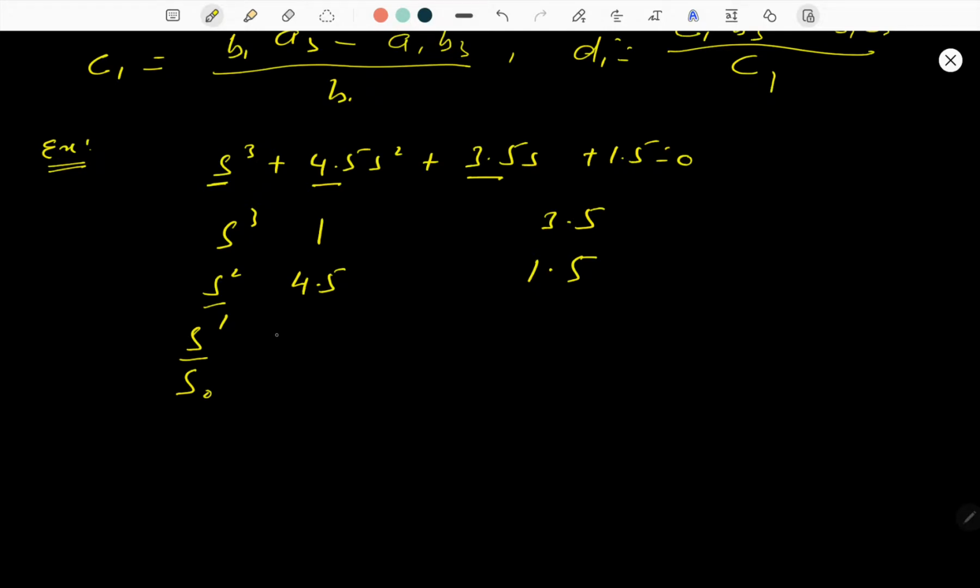B must be what? This must be B1. B1 is this into this minus this into this, divided by this.